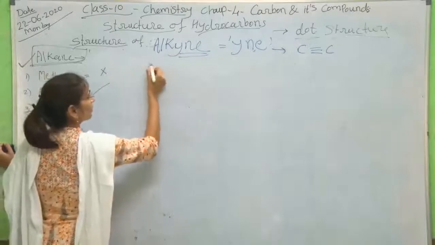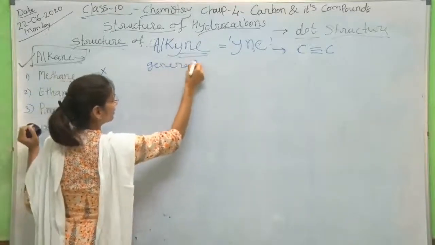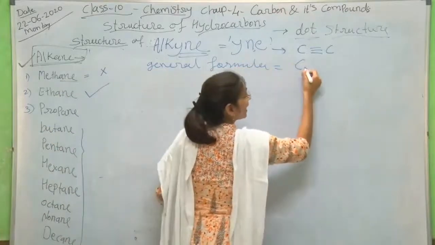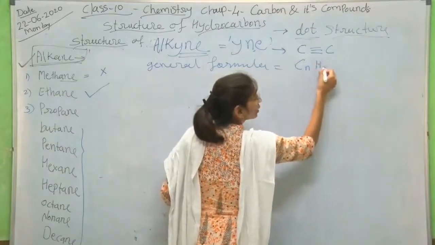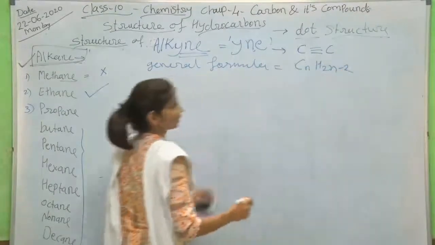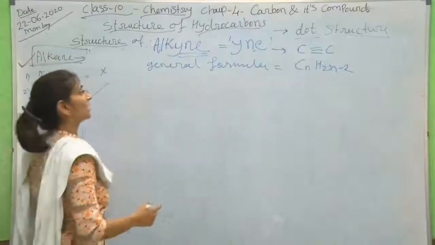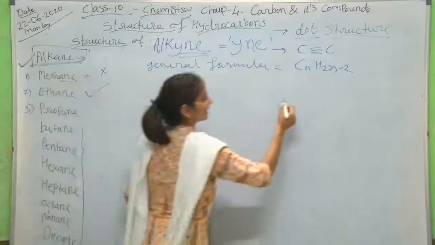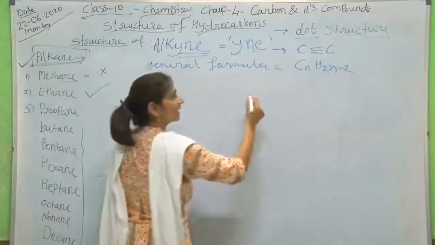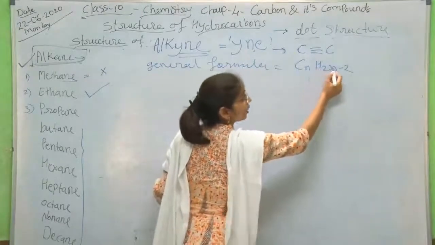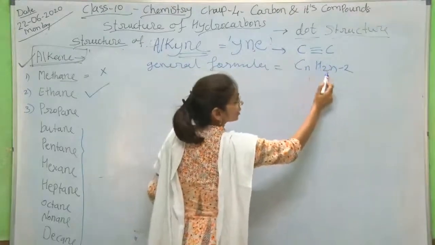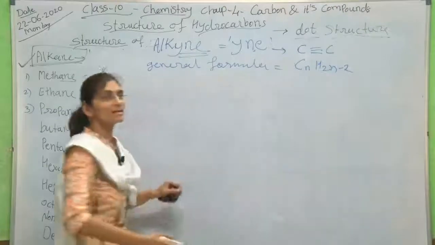So, what is the general formula? CnH2n-2, that is, CnH twice n minus 2. What was the general formula of alkane? CnH twice n plus 2. For alkene, Cn and H twice n, and here for alkyne, Cn and H twice n minus 2.